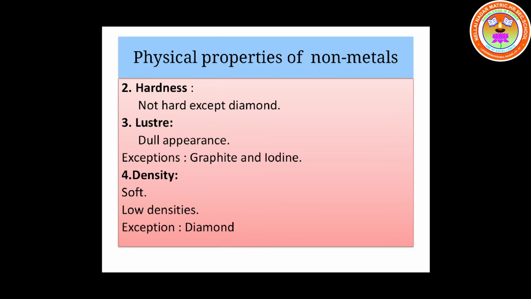Okay, coming to next property, density. Non-metals are soft, they have got low densities except diamond. So the density of the non-metals is low. They are very soft except diamond, the non-metal diamond.